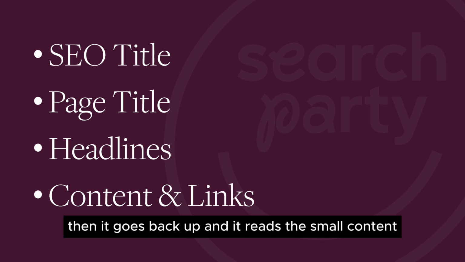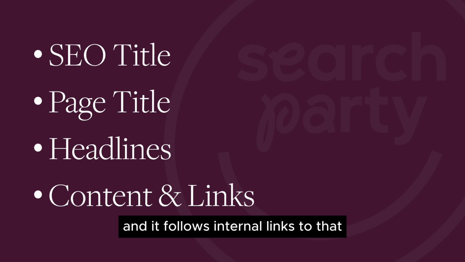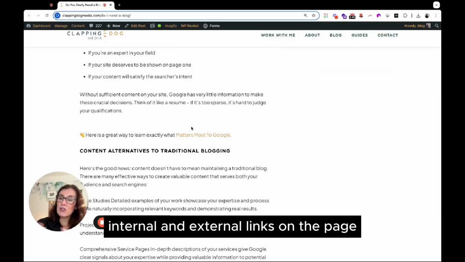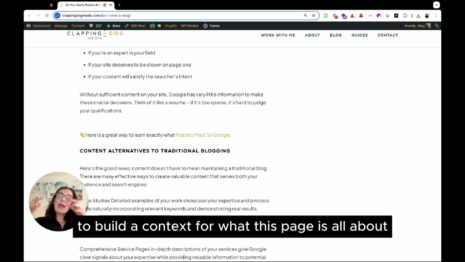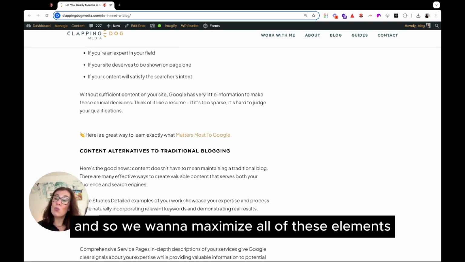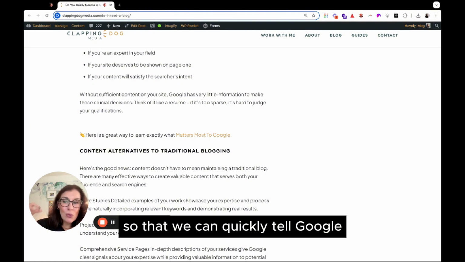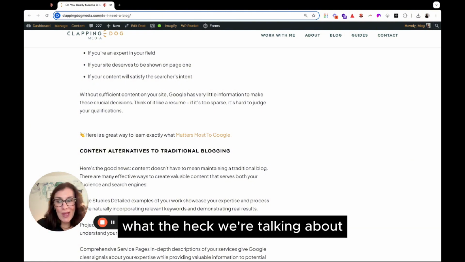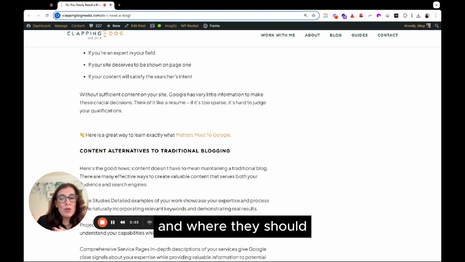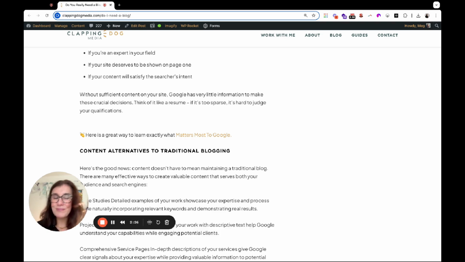Then it goes back up and it reads the small content and it follows internal and external links on the page to build a context for what this page is all about. And so we want to maximize all of these elements so that we can quickly tell Google what the heck we're talking about and where they should put us in their catalog of memory.